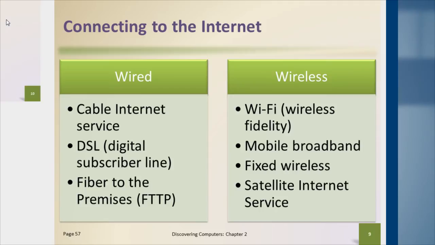Mobile broadband tends to use omnidirectional antennas, and this is what allows us to move around very easily and remain connected. But one of the disadvantages to this is that our range is more limited. Fixed wireless allows us to concentrate the energy in our transmitting devices and extend that range significantly. So if we have a building that happens to be in a remote location, in a lot of cases we can connect that building back to the internet using fixed wireless antennae.